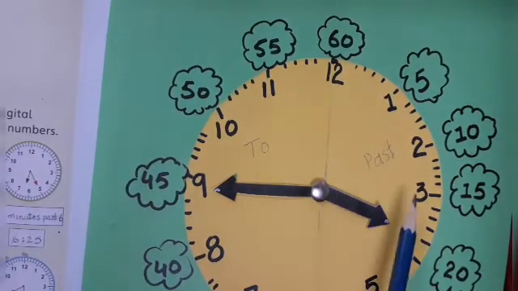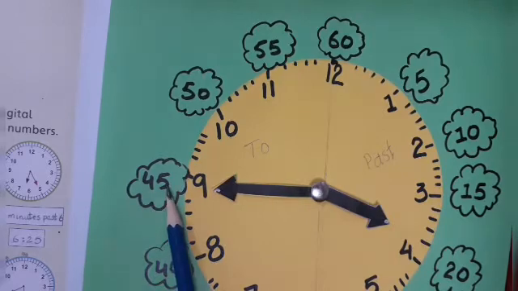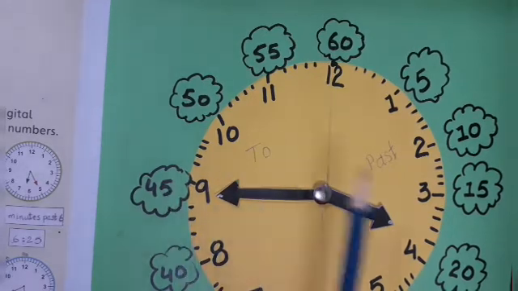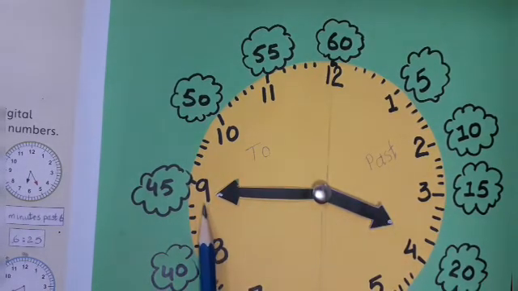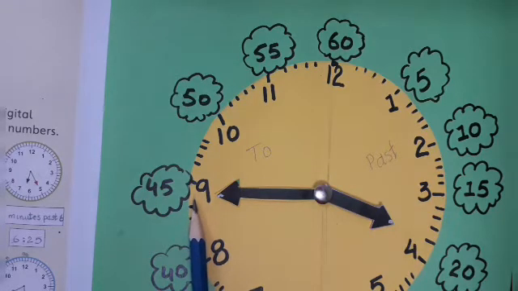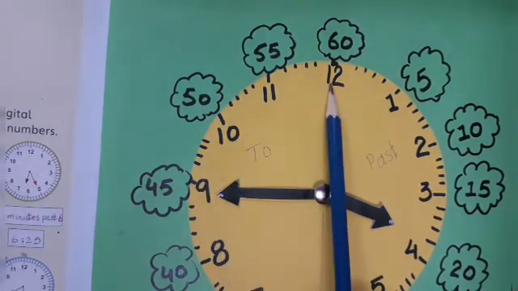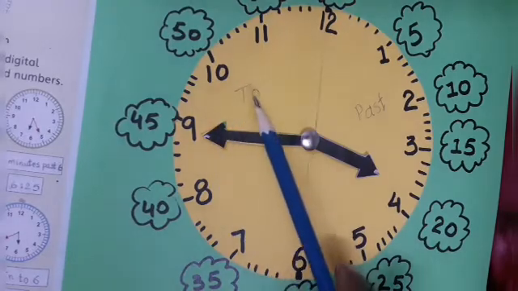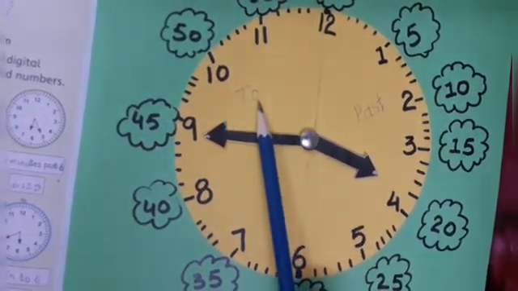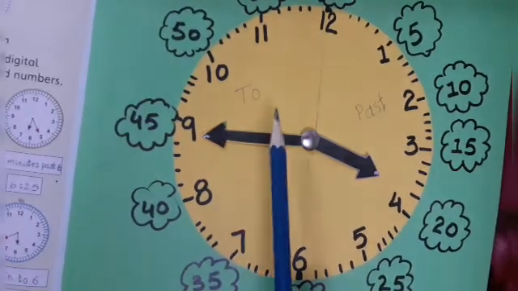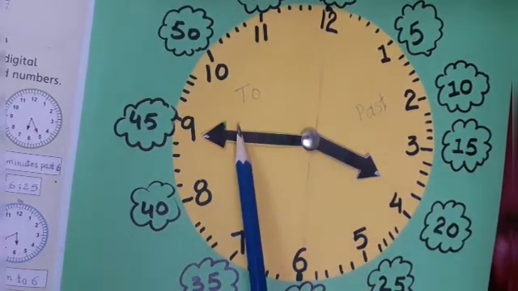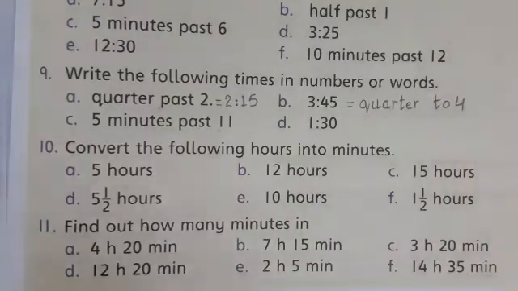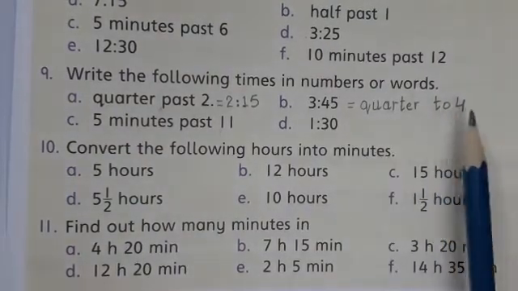So as you can see, 3:45, 5 9s are 45. As you know, you will follow the table of 5. So 5 9s are 45. So 3:45. Okay, and in words, how will you write? 15 minutes to 4. This side is 2:15. This side is 2:15. So we will write this time in words: 4:45. We will write it in this way.